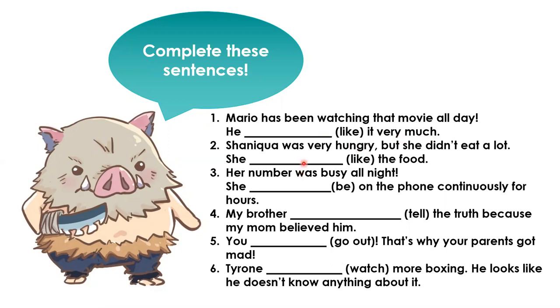How do we know that? Because we say Mario has been watching that movie all day. Who would watch a movie all day long and not like it, right? If you're watching a movie all day, it's because you like it. So we can safely say he must have liked it very much. He must have liked it very much. Okay? So that would be the sentence here.